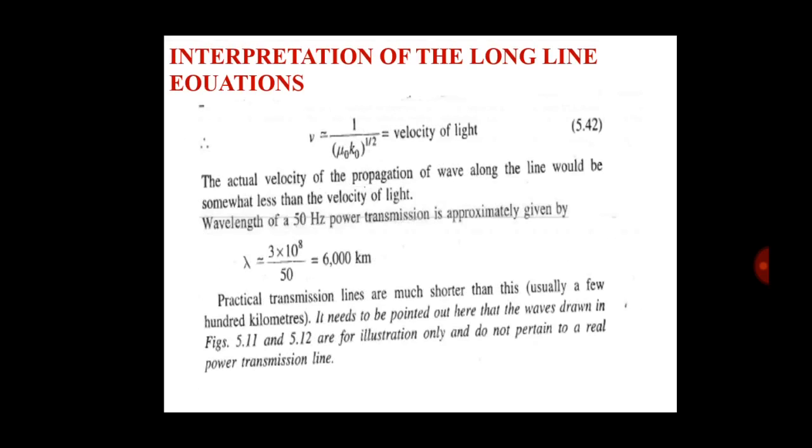So v is equal to 1 by (mu 0 k0) raised to 1/2, which is the velocity of light. The actual velocity of propagation of the wave along the line would be somewhat less than the velocity of light. The wavelength of a 50 Hz power transmission is approximately lambda equal to 3 into 10 raised to 8 divided by 50, which means 6000 km. Practical transmission lines are much shorter than this, usually a few hundred km.